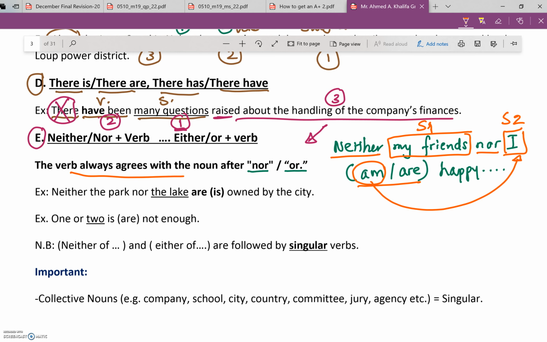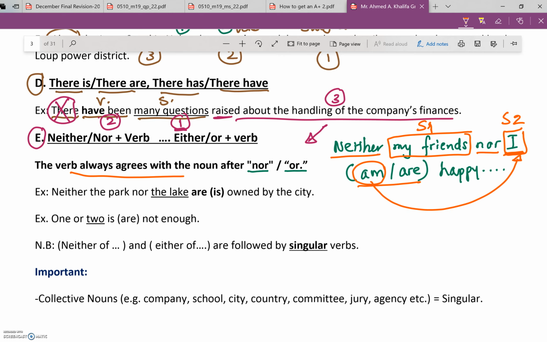Neither my friends nor I am happy. If you change the order of the sentence, you go for what? Neither I nor my friends are. So I care about the second what? The second noun or the second subject here, which is I. So the verb goes with it.